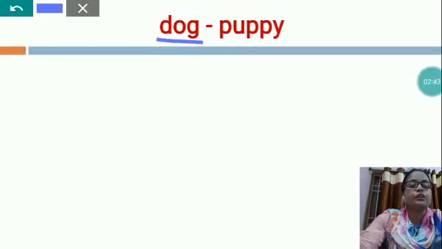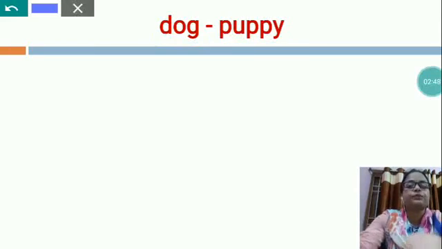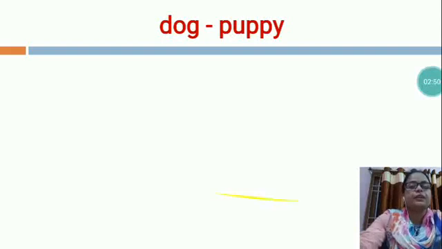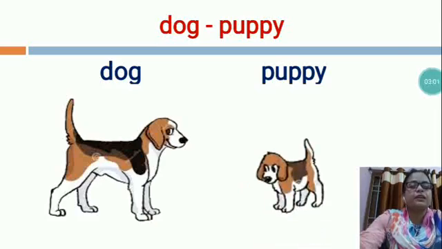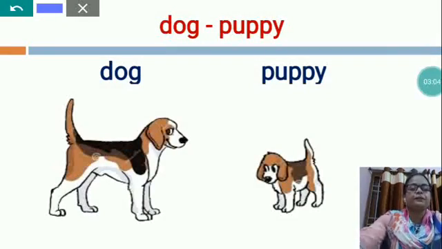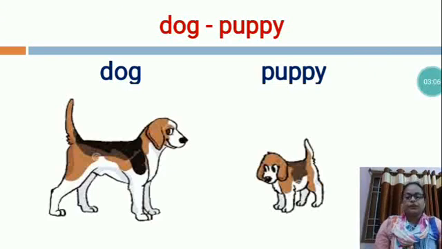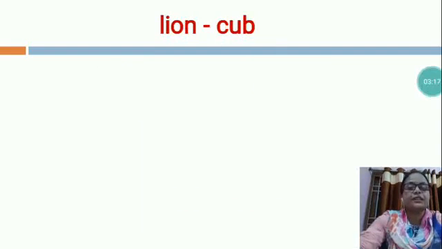Now, the next is dog. Dog baby, puppy. You can see in this picture, this is the picture of dog and this is the picture of puppy. So, dog baby, puppy. Dog baby is called puppy and young dogs are called pups or puppies.